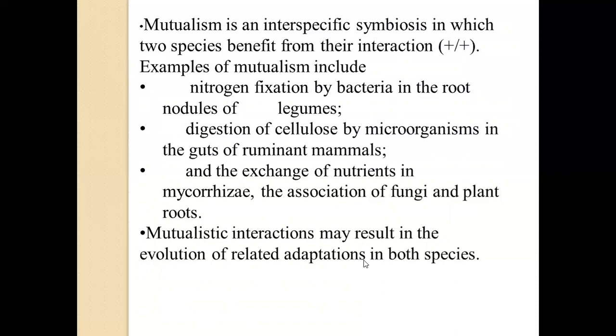Here, oxygen is given to the bacterium for its regular purposes, and it is also controlled and given in such a manner that the nitrogenase enzyme is efficient. So this kind of adaptations will be evolved between these two species where the symbiosis is going on.